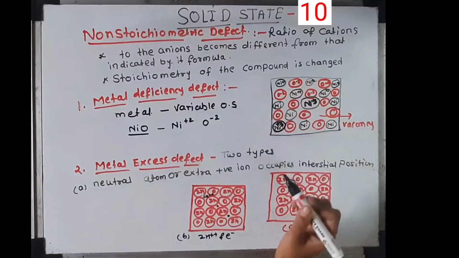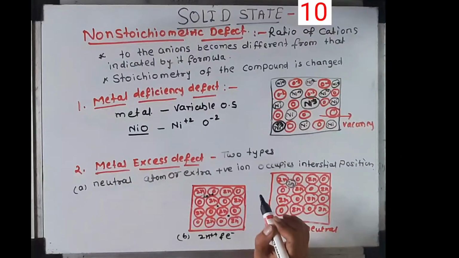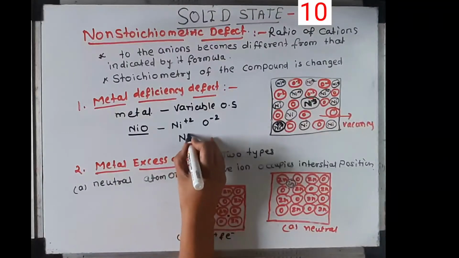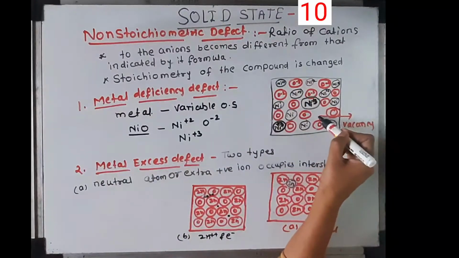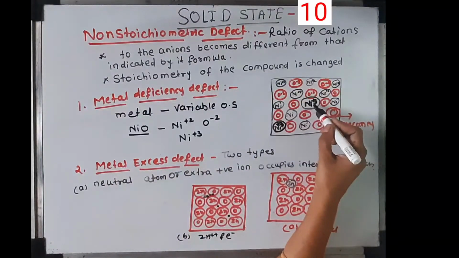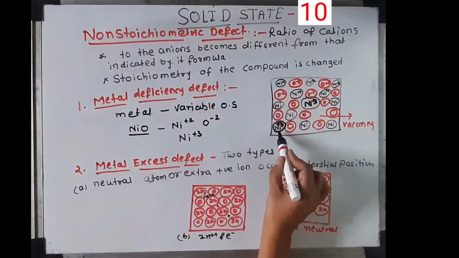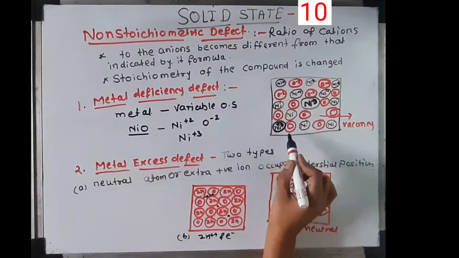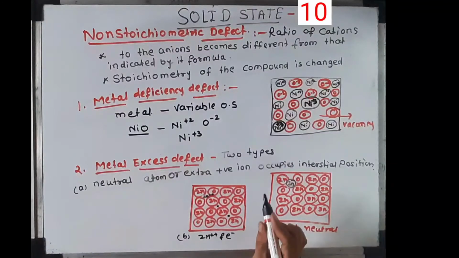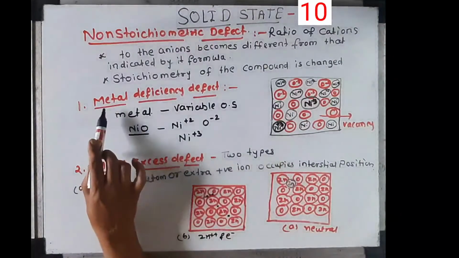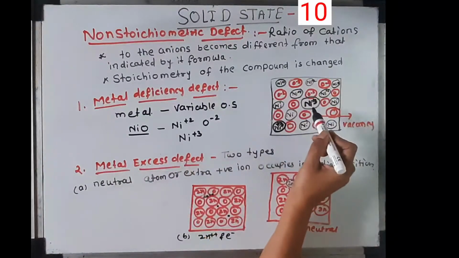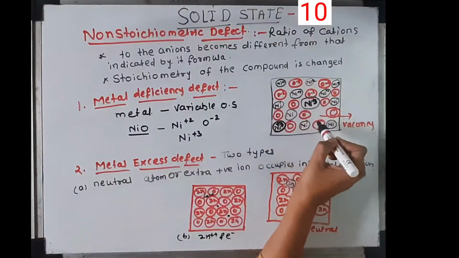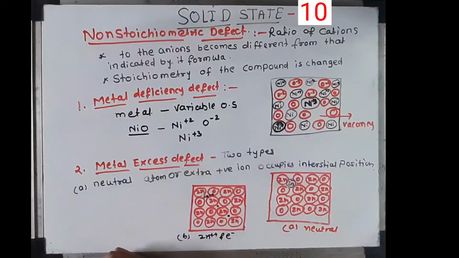The deficiency of two positive charges is made up by the presence of two Ni plus 3 ions. Look at this diagram: here is one vacancy, and these are Ni plus 3 ions added to the crystal lattice. This type of defect is called a metal deficiency defect. Instead of Ni plus 2, Ni plus 3 occupies the lattice structure.